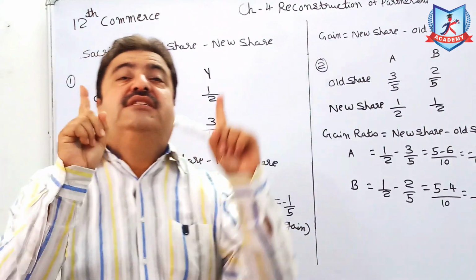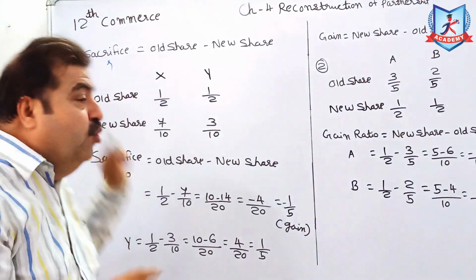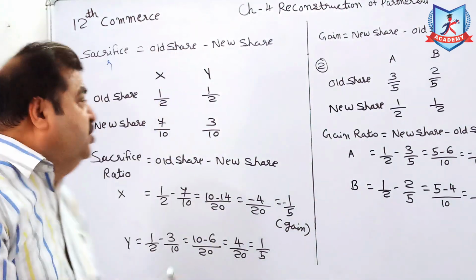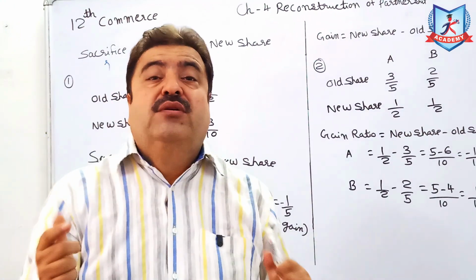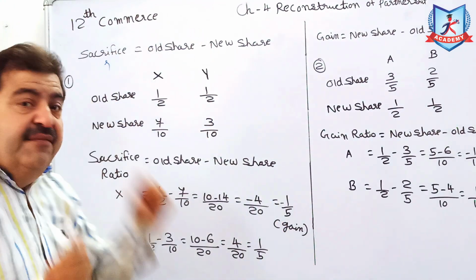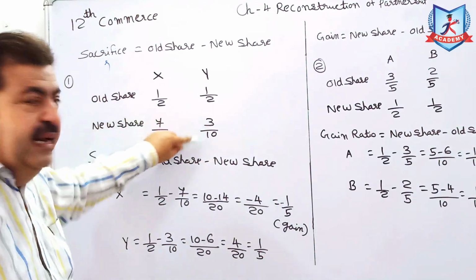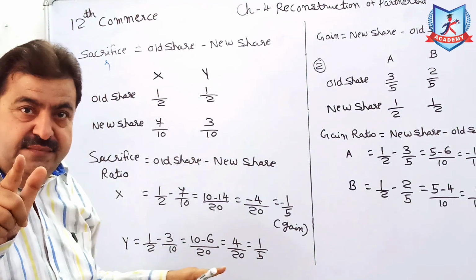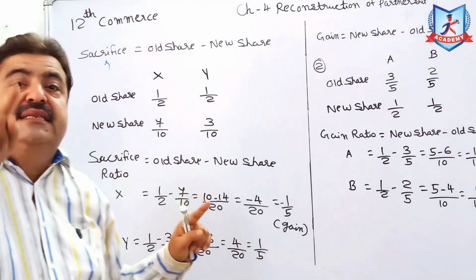Equally means 1:1, so 1/2 is the old share. They decided to change the ratio to 7:3. 7 plus 3 is 10, so 7/10 and 3/10. Clear? 1:1 means 1/2, 1/2. 7:3 means 7/10, 3/10.